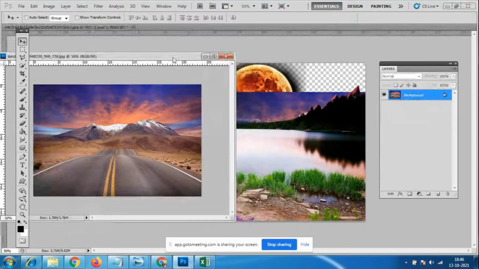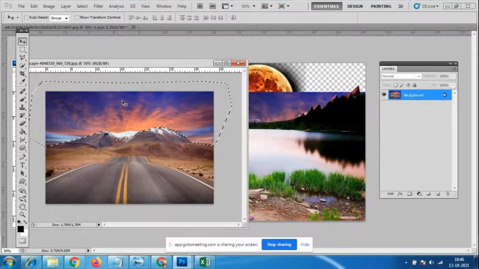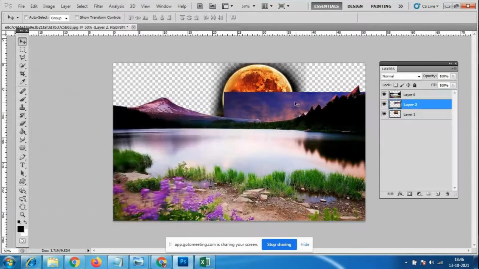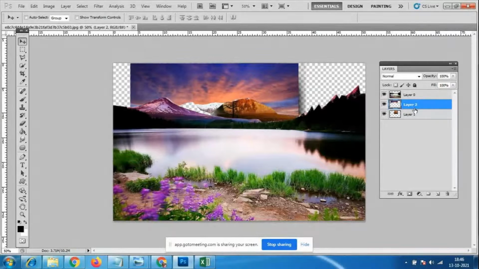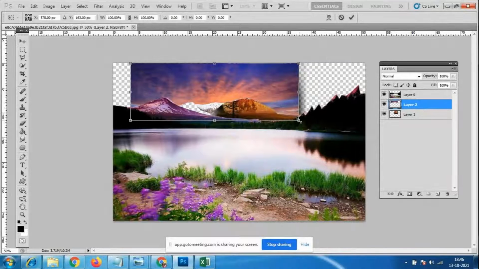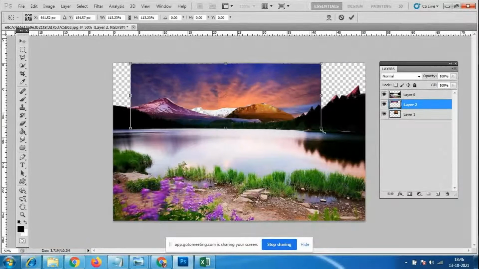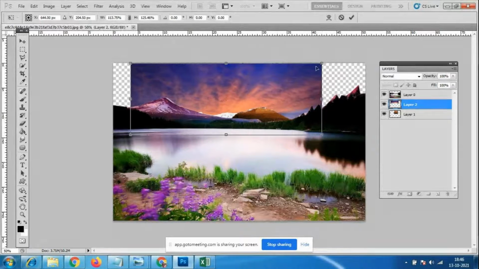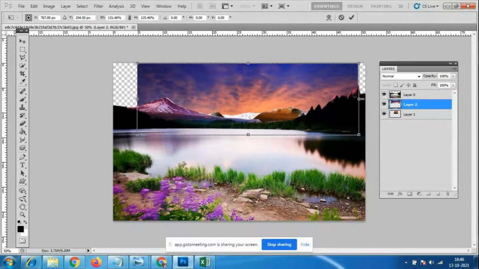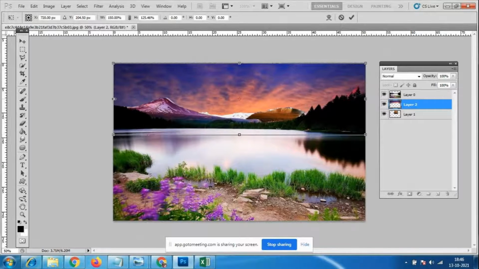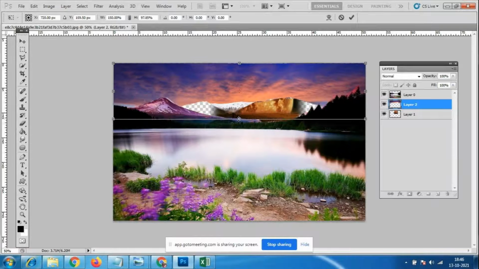I don't have any work with this old file, so I'll close it. Now this is in a different layer. We now have layer 1, layer 2 and layer 0. I'll select layer 2 and press Control T for scaling the image. Always use Shift, otherwise the small handles over here will distort it. You can drag them like this, and you can make this kind of sky.